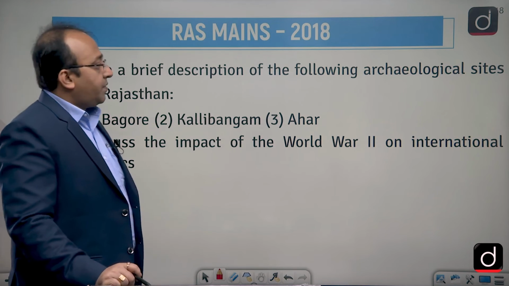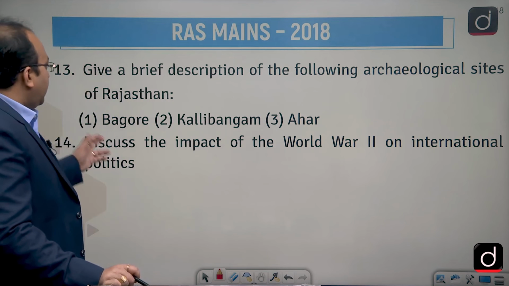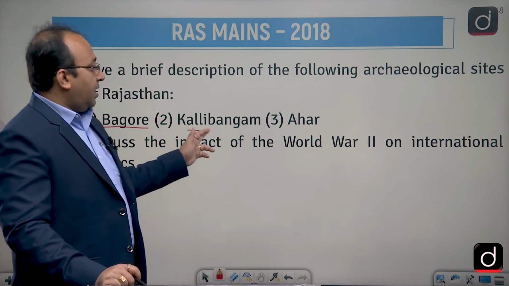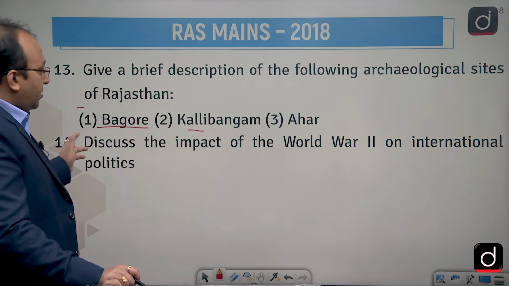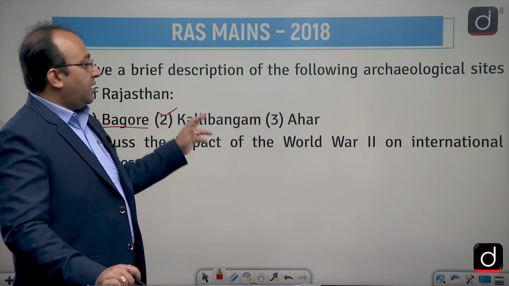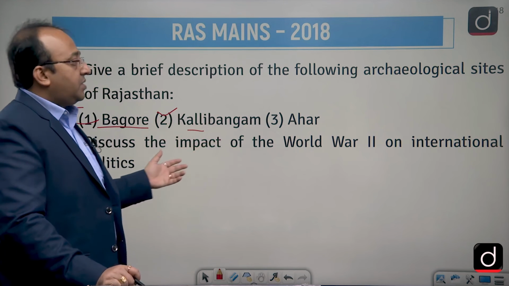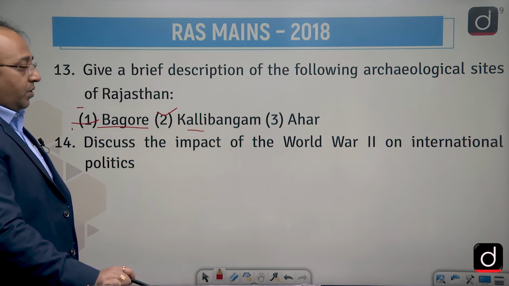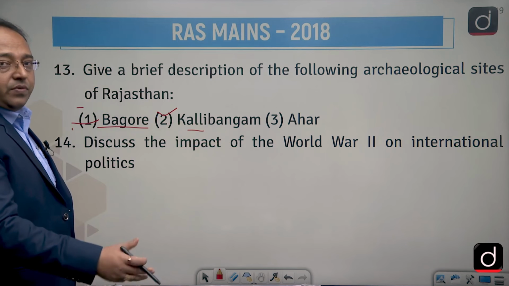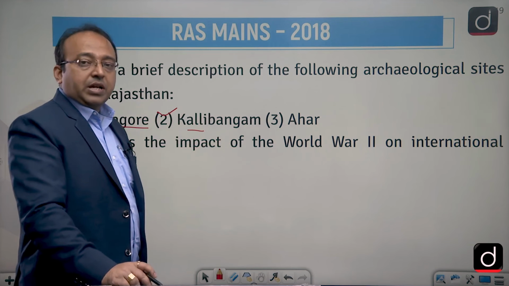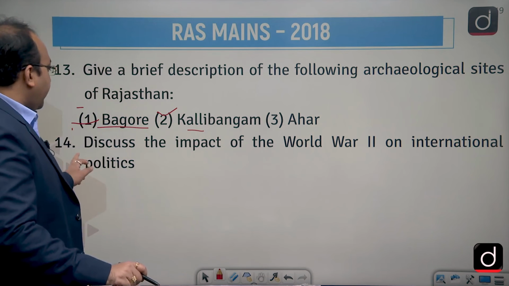Give a brief description of the following archaeological sites like Bagor, Kalibangan, Ahar. They all belong to Rajasthan, so you have to only explain their importance. They all were Chalcolithic sites, and then how they have given the significance in the context of emergence of new material culture in India. This is how you have to explain this idea.